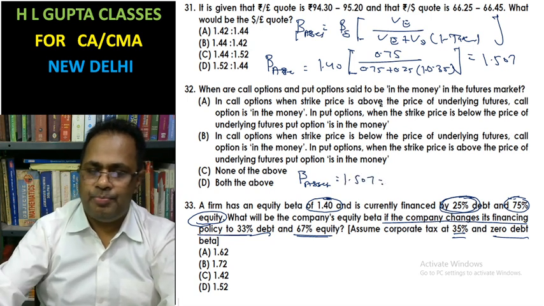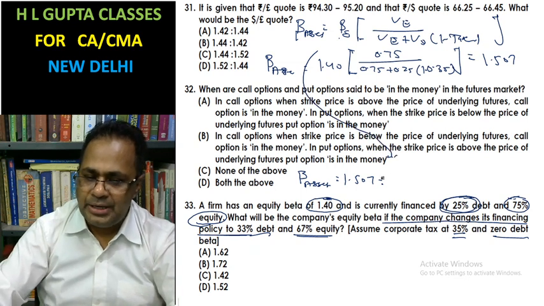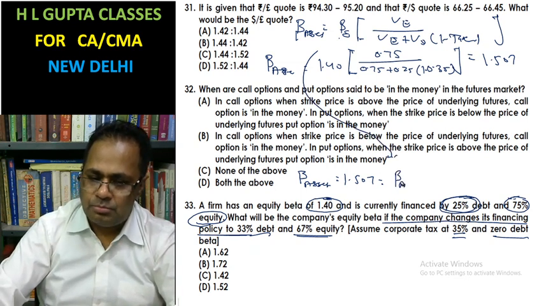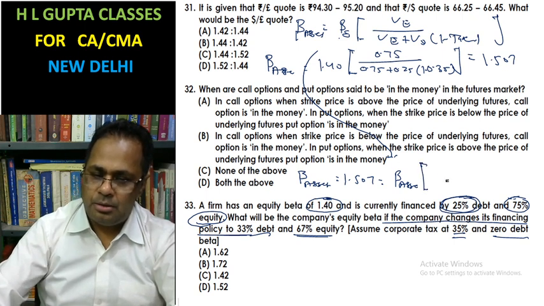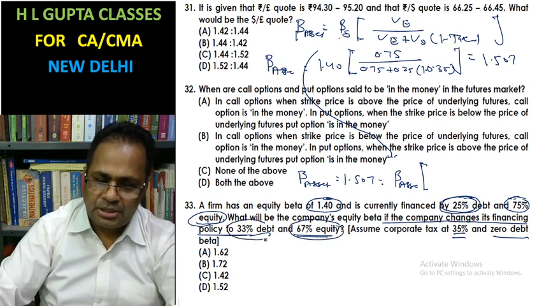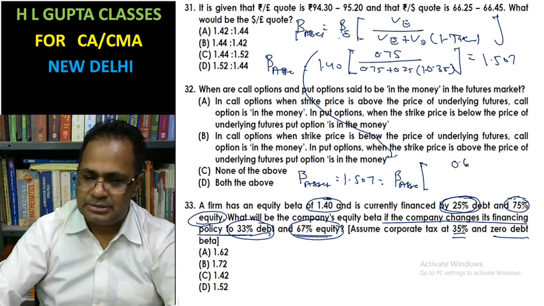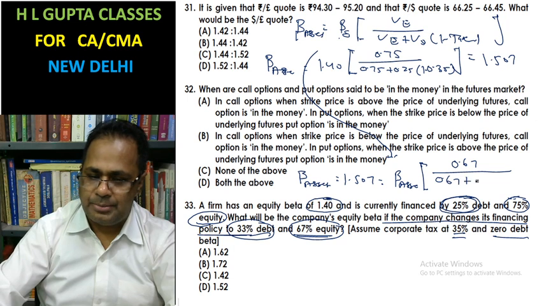Now, beta assets is 1.507, and you apply this here to calculate beta equity. The debt-equity ratio has changed: equity is 67% and debt is 33%. The value of equity is 0.67, and the value of debt is 0.33 times (1 minus 0.35).